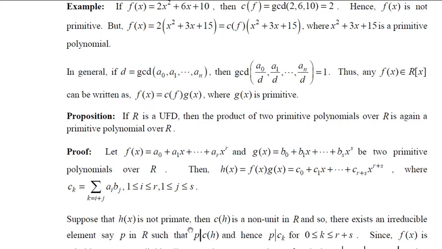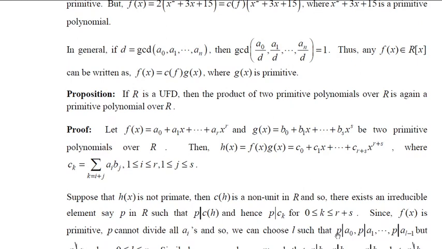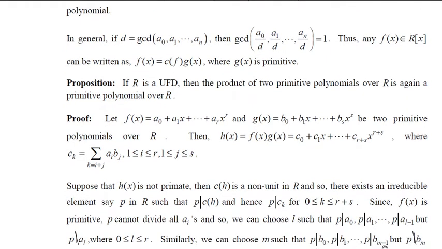Let us assume that p divides A0, A1, etc. up to A(L-1), but p does not divide AL, where L runs from 0 to R. Similarly, if p divides B0, B1, etc. up to Bs, all of these, then p is the GCD of g(x). Therefore, g(x) is not primitive, but we are given that g(x) is primitive. Therefore, p cannot divide all of these B's. Therefore, p must divide, say, B0, B1, etc. up to B(m-1), and p does not divide Bm.